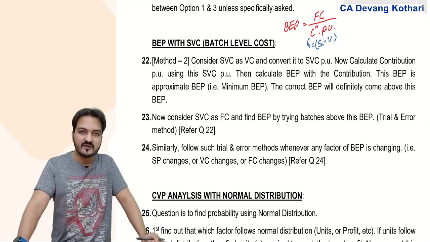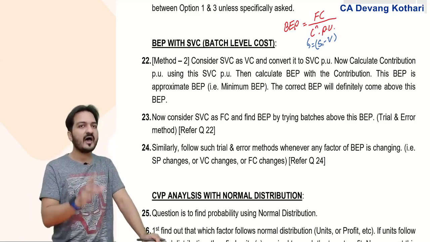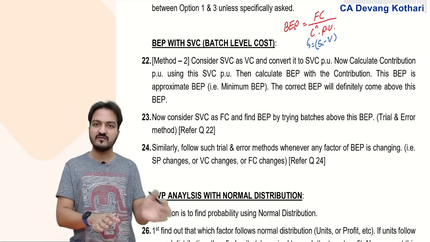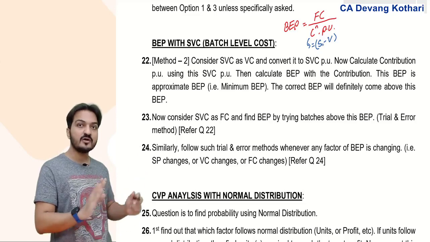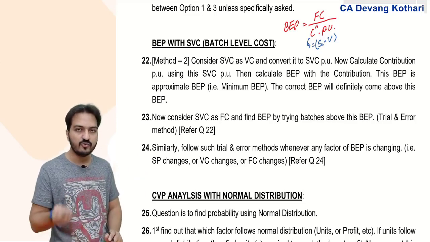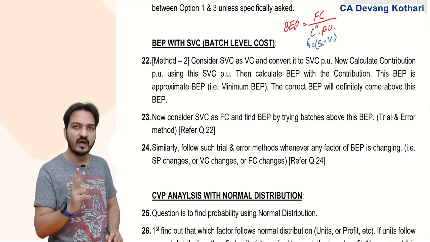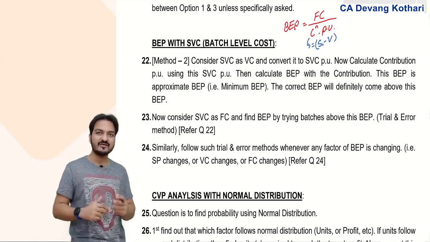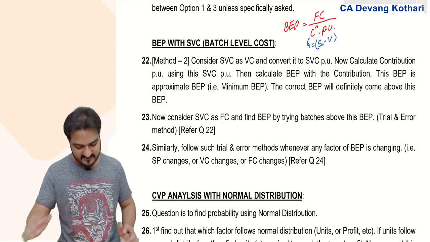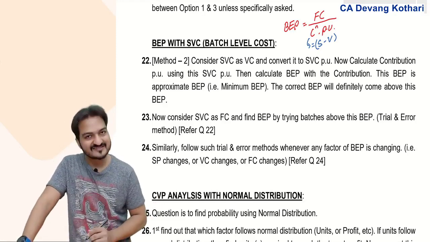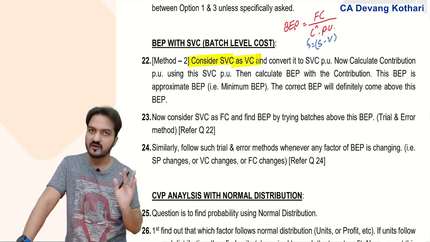So this means that for calculating a break-even point, all my costs have to be segregated between either variable cost or fixed cost. Here I have a new item of cost called semi-variable cost. What to do? Well, in class I had given you two methods, but now I am revising only method 2, which was the faster method. Remember this. What you need to do is, first step, consider SVC, semi-variable cost, as variable cost.